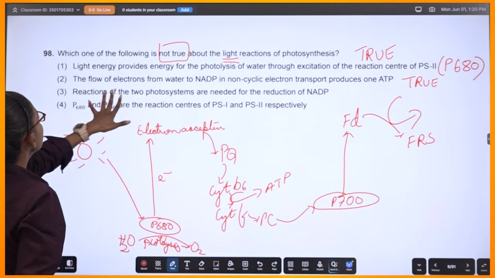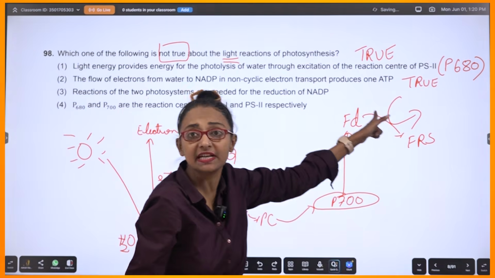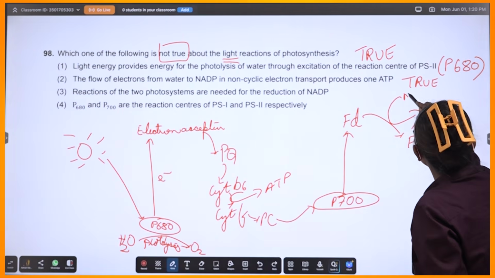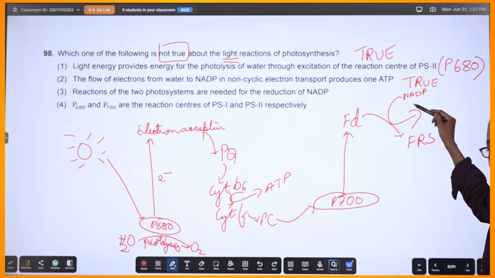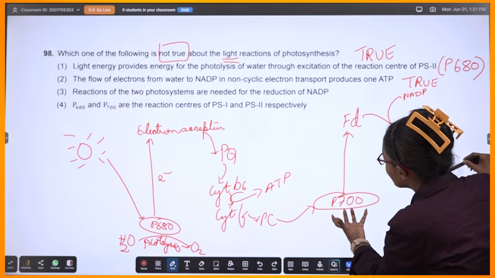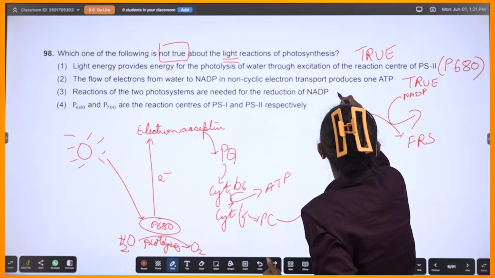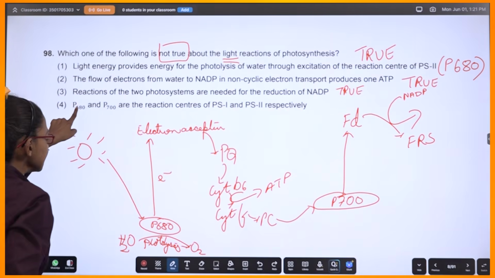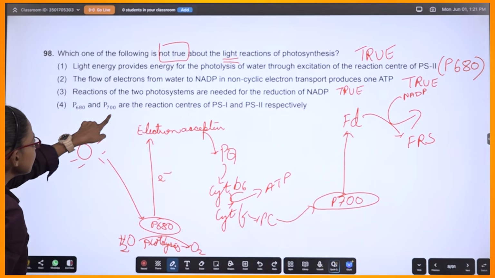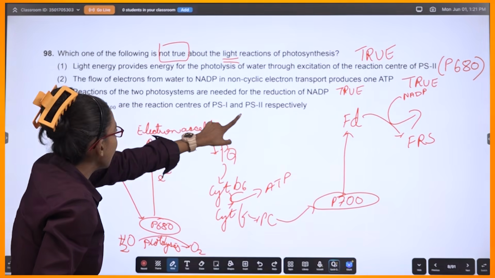So it's correct. Reactions of two photosystems are needed for reduction of NADP. Absolutely. And which two photosystems are you using? 700 and 680, right? So this is also true. Now let's come to this: P680 and P700 are the reaction centers of PS1 and PS2.